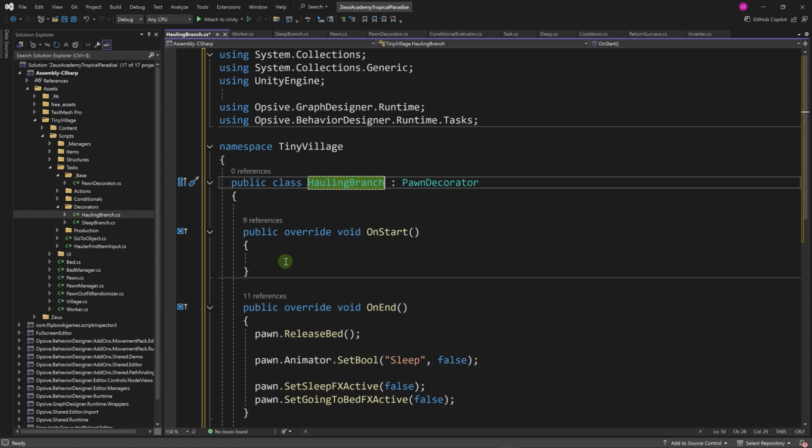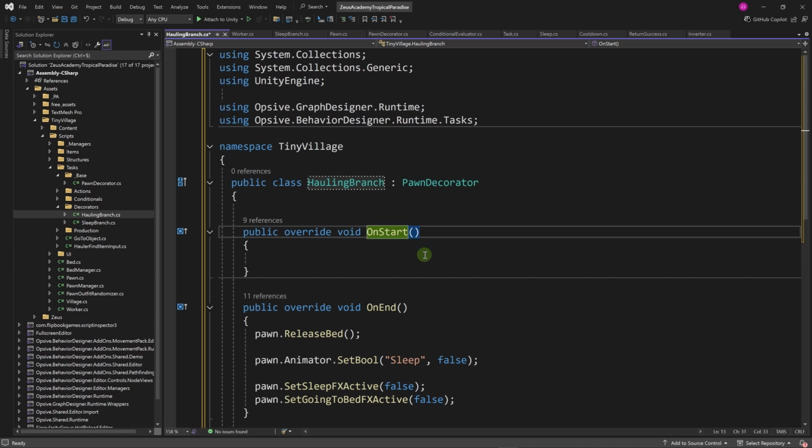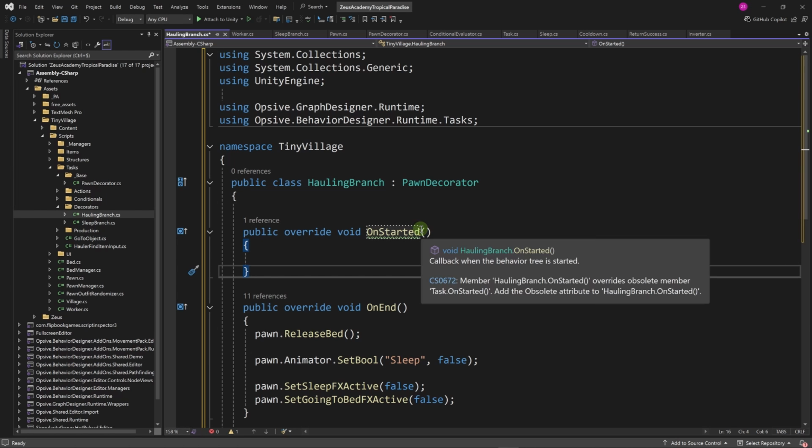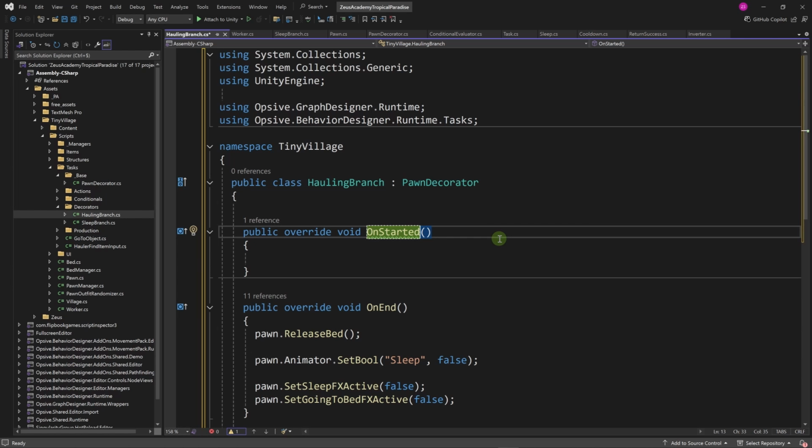And by the way, one important thing that I forgot to mention is don't override the onStarted method. This is actually a deprecated method that has been replaced by onBehaviorTreeStarted, and this used to be called whenever the whole behavior tree would start. And you can understand why Opsive has renamed it to onBehaviorTreeStarted, because it's confusing to have both onStart and onStarted. It doesn't really make sense.